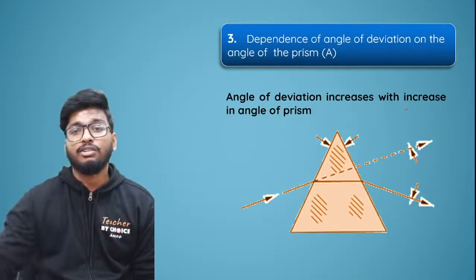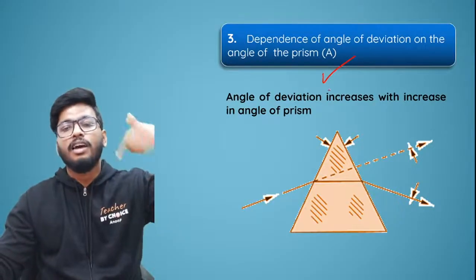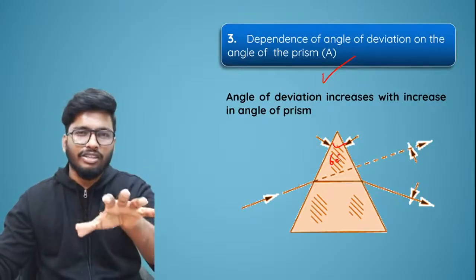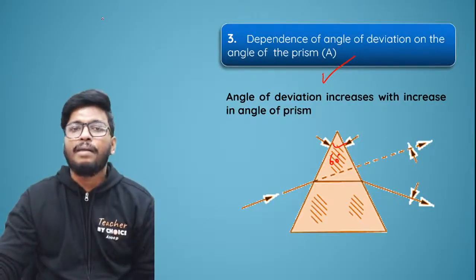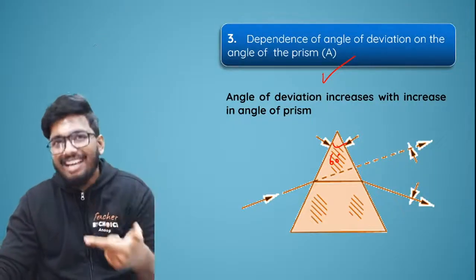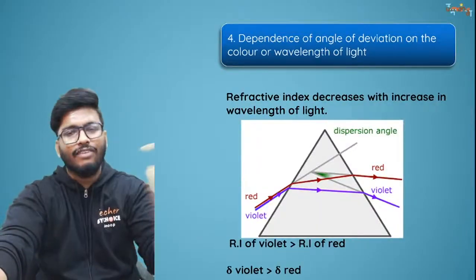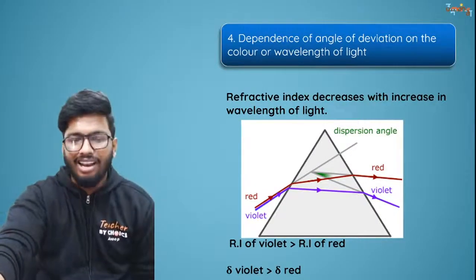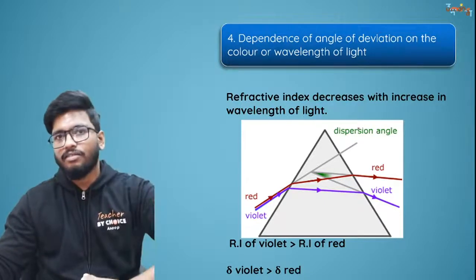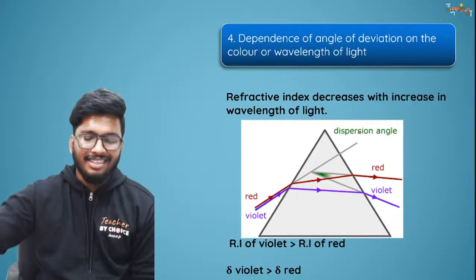The third factor it depends on is the angle of the prism. The greater the angle of the prism, the greater the deviation. If you have a prism of 60-degree angle, the angle of deviation will be somewhat higher. But if the angle of the prism is 90 degrees, the angle of deviation would be much greater. And finally, it also depends on the wavelength of light. The greater the wavelength of light, the lesser the deviation. The lesser the wavelength of light, the greater the deviation. So that's it, people.